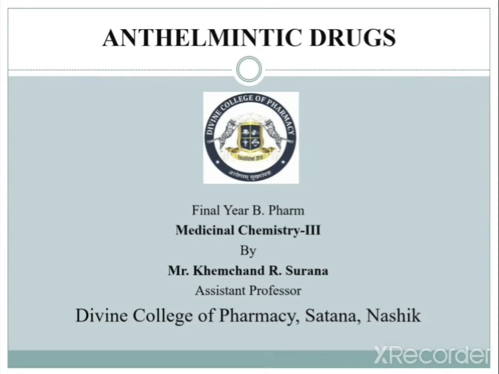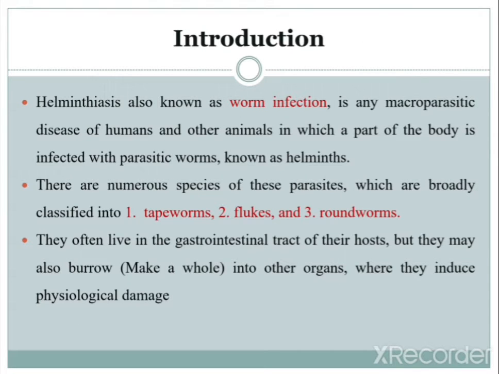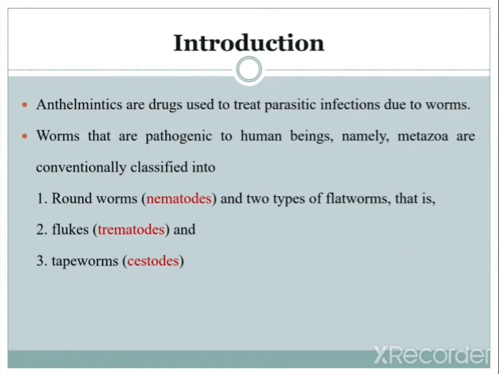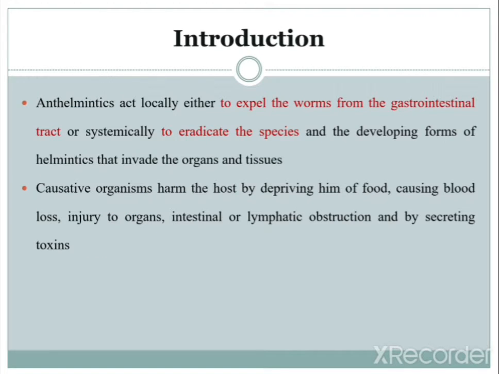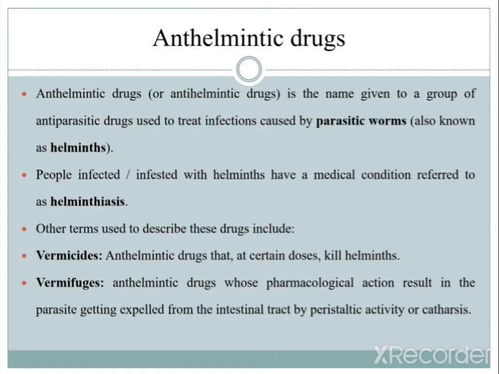So in the last session we started the new chapter, that is anthelmintic drugs or antihelminth agents. In the last session we saw the introduction of helminthiasis and the anthelmintic agents. In that we saw the different types of parasitic worms, that is the roundworms, flukes and tapeworms basically. Then further we saw the pictorial diagram and the basics of these anthelmintic drugs.